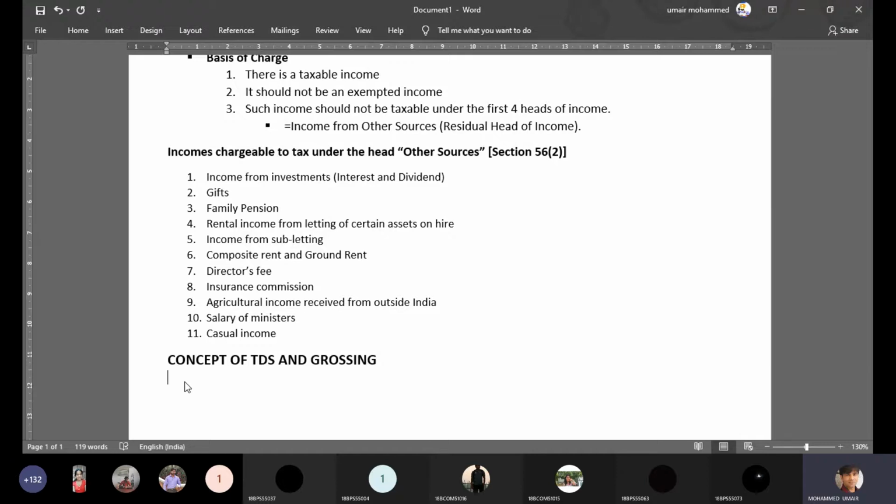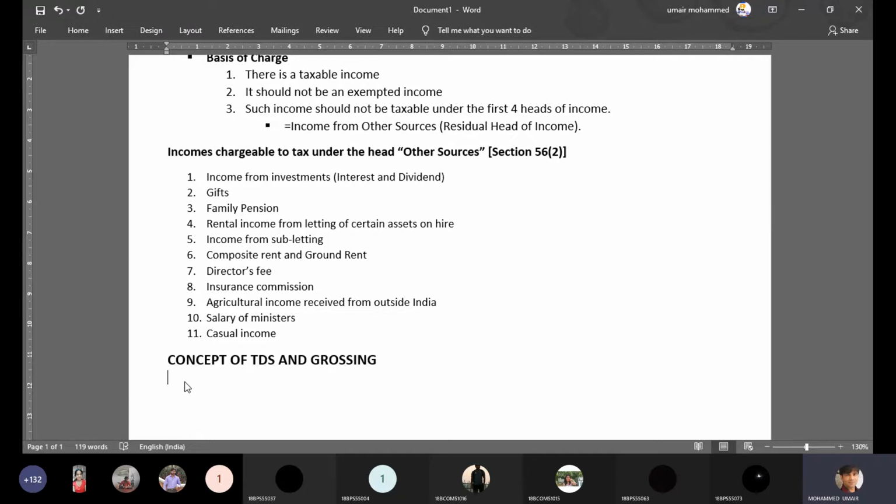What is the logic behind TDS? I can do it by myself. Let's say I'm working in St. Joseph's College. St. Joseph's College is deducting tax from my salary income, and on my behalf, it is depositing the tax with Government of India, Income Tax Department, which is called TDS, tax deducted at source. I can do it by myself. Why is the college doing it for me? Because the rule says that the college should do it. For certain types of incomes, it is the person who is giving the income who should do the TDS and not the person who is receiving it.